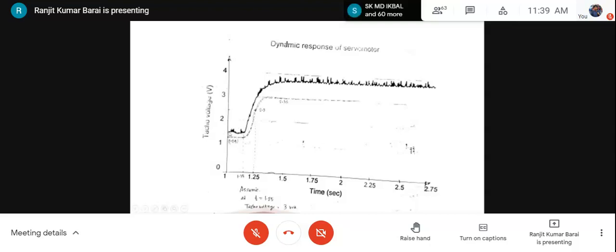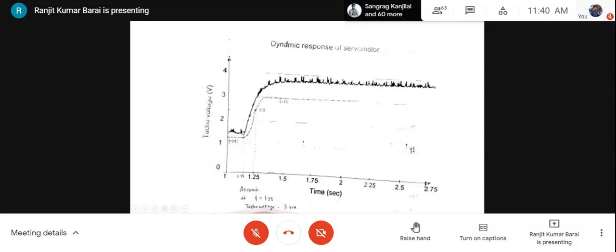Here, if you take this as a zero line, this much is the offset, so this is the zero horizontal line, and from here this is, say, the steady state value, and you know the applied input. In this case, say 6 volt, but 6 volt is not there; 1.5 volt we used to apply for this motor. If you apply 1.5 volt and your output is, in this case the voltage applied was 6 volt, but the output we got was somewhere around 3.5 volt. So gain is a fractional gain, something like 3.5 by 6. So this much is the gain of the system.